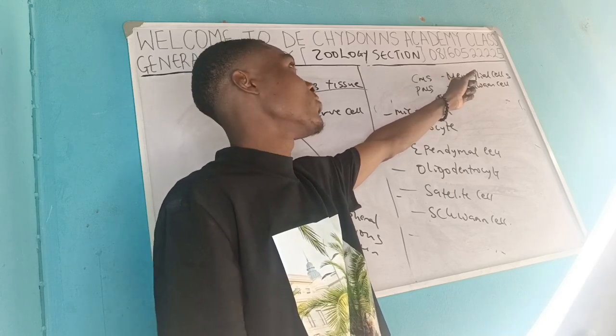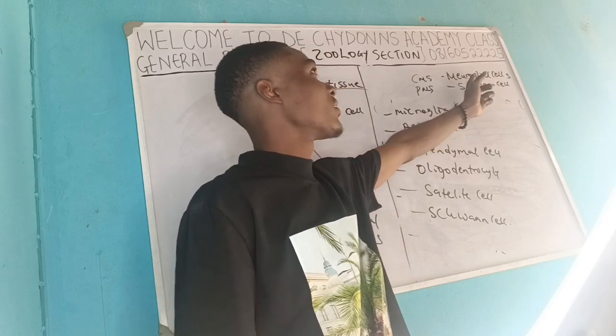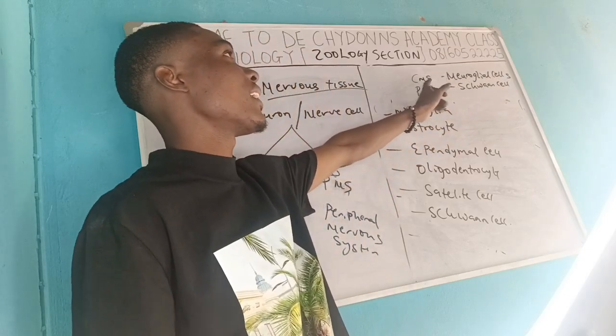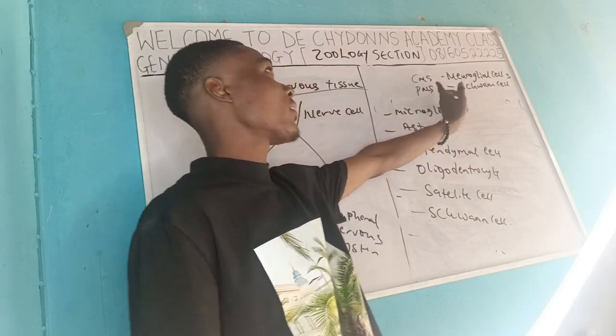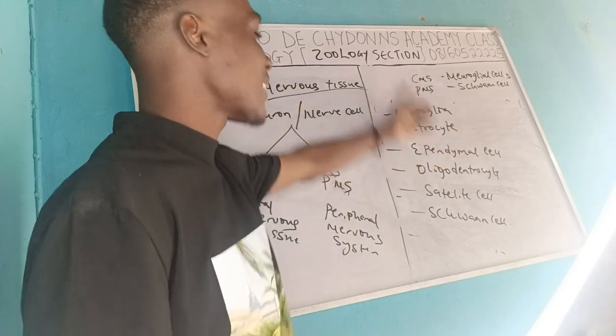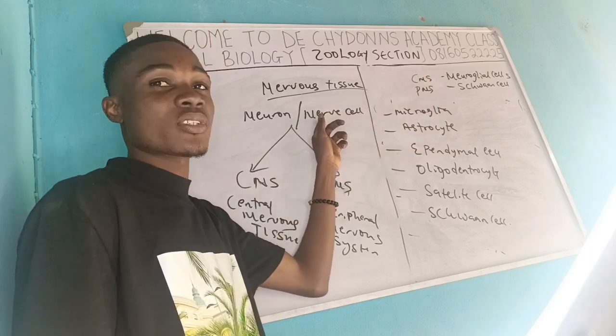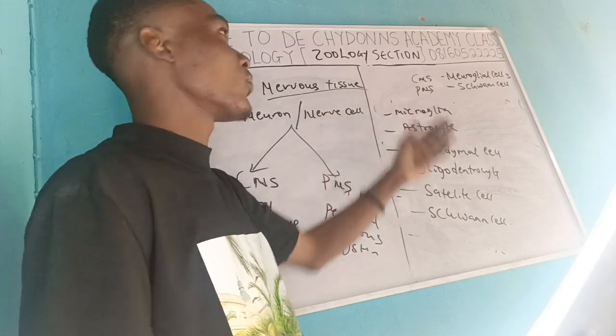Another name for this, you can remove the neuro, and they call them glia cells. But when they are found in the CNS, they are called neuroglia cells. When they are found in the PNS, they are called the Schwann cell. These are the cells that we're talking about. All these cells are found in the nervous system, even though they are not nerve cells. Now, what are their functions?